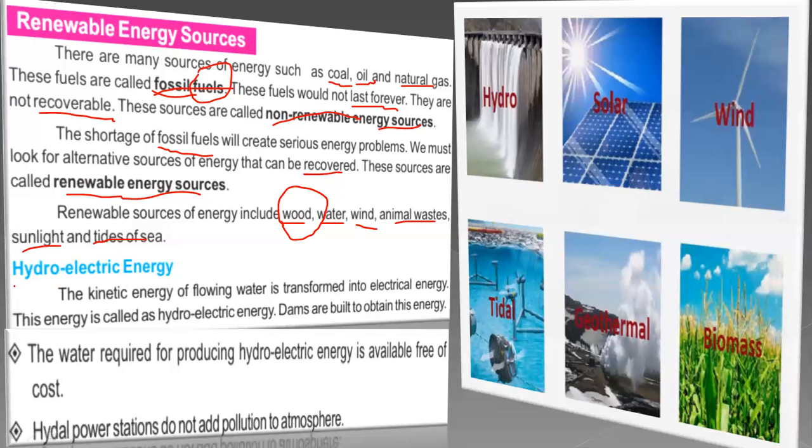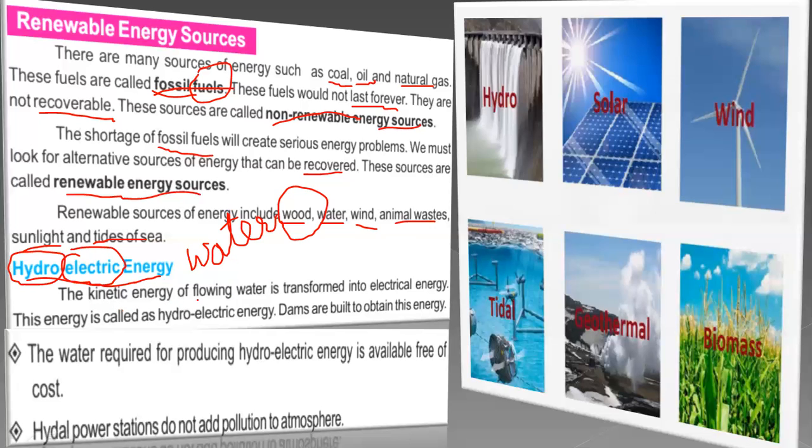So first of all, we will see about water. The energy which is formed from water, that is called hydroelectric energy, because we make electricity not from hydrogen, actually from hydro means water, that is water. So we make electricity. So main important energy which we have to use nowadays, that is electrical energy. So that is made from water, and we know that water is available everywhere. We can use it to make electrical energy.